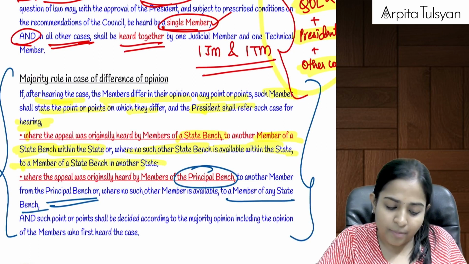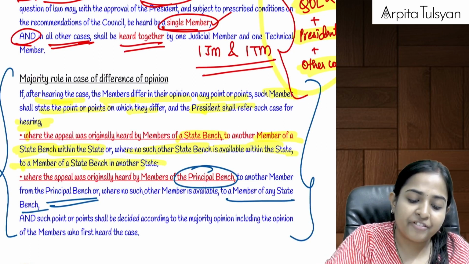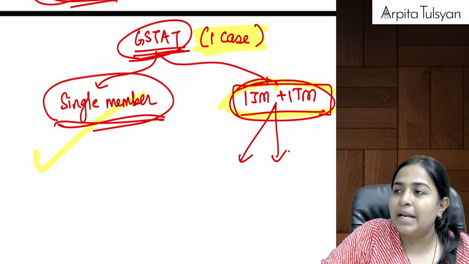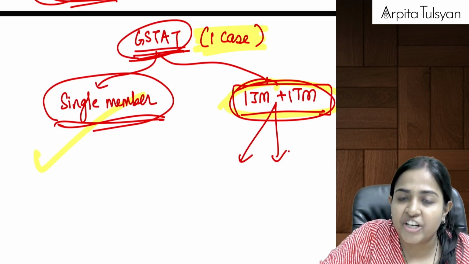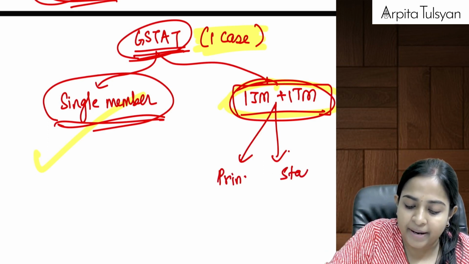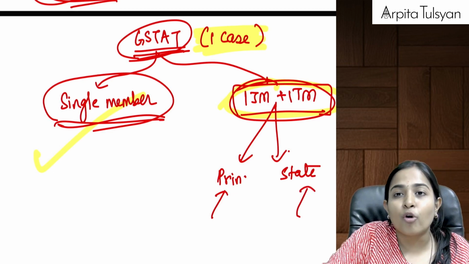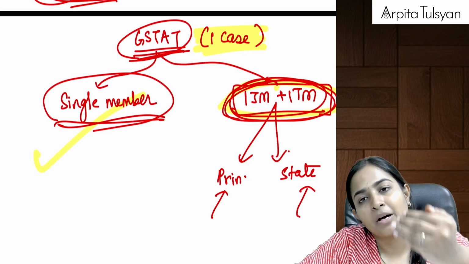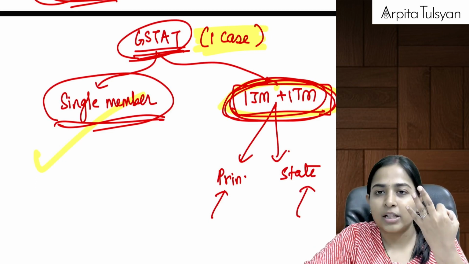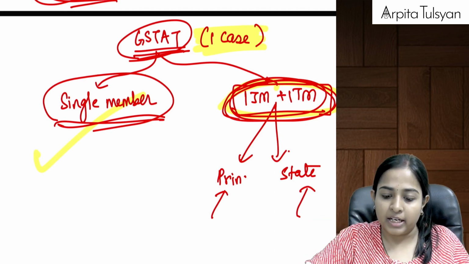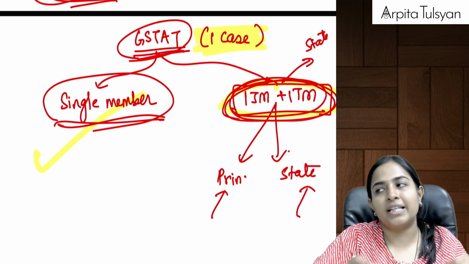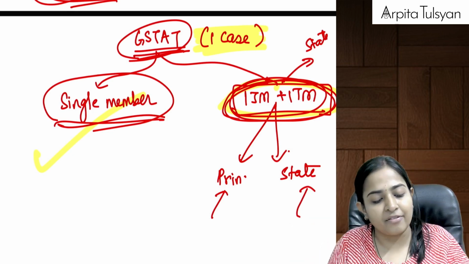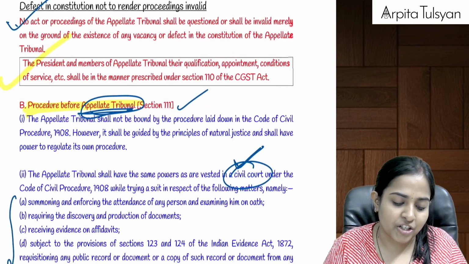Okay, the decision is normally taken by majority. If there is any difference of opinion here, then depending upon the benches, that is either the principal bench or the state bench, the president will introduce one more member. Let's say these members are from the principal bench, then the president will include one more member from the principal bench, and then there will be a total of 3 members, and they will take a revised majority. Suppose these members are from the state bench, then the president will include one more member from the state bench, and then there will be 3 members, and we will take a revised majority. This is how the decisions are taken.